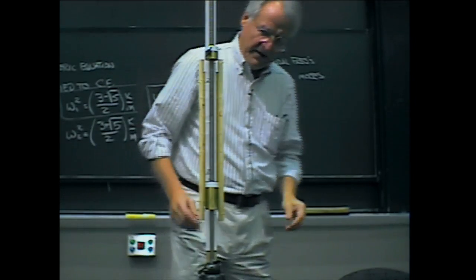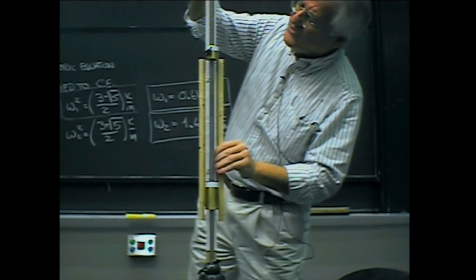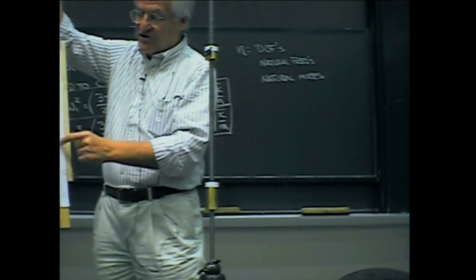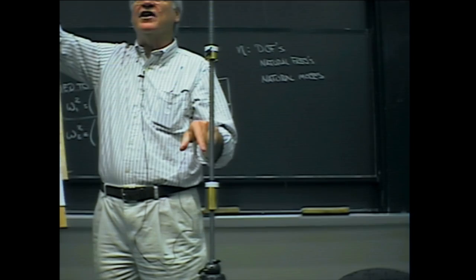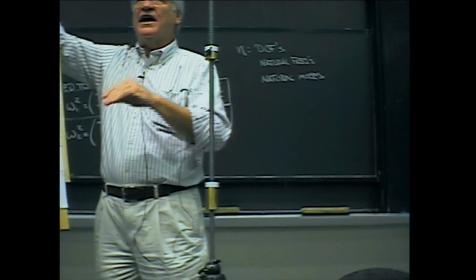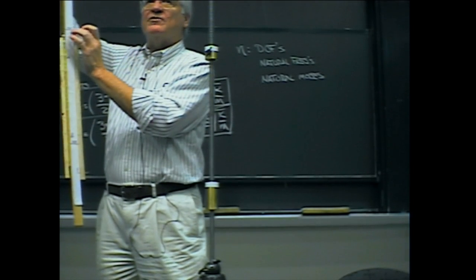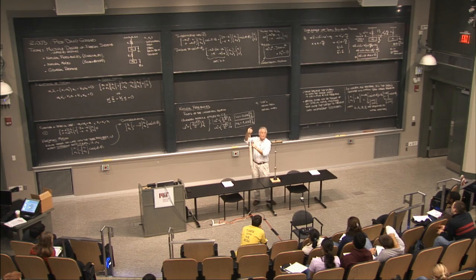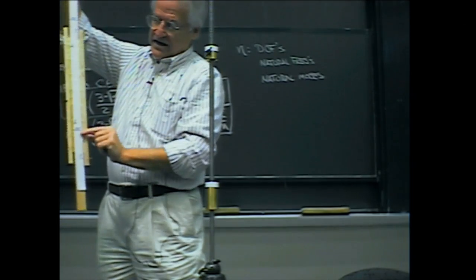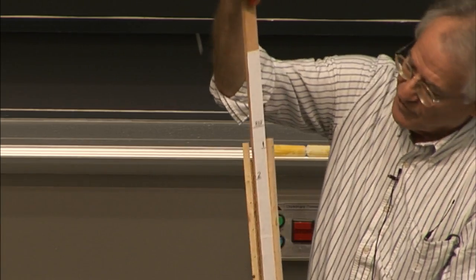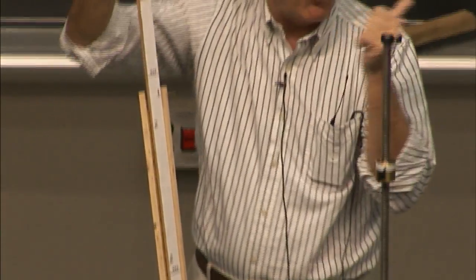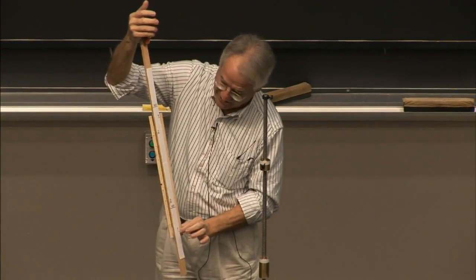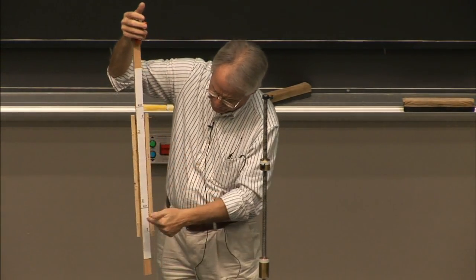What we have marked is the reference position, the static equilibrium position of mass number 1 and of mass number 2. Mode 1 is over there, and mode 2 is over here.